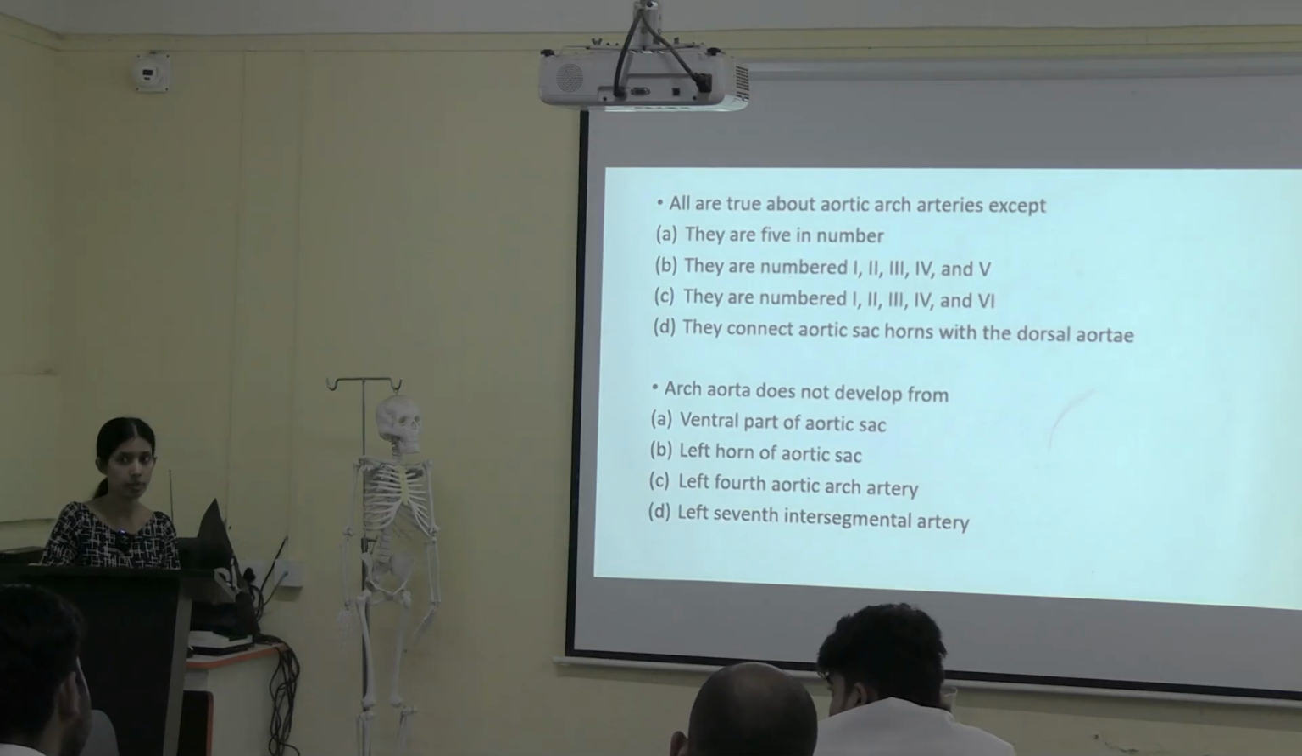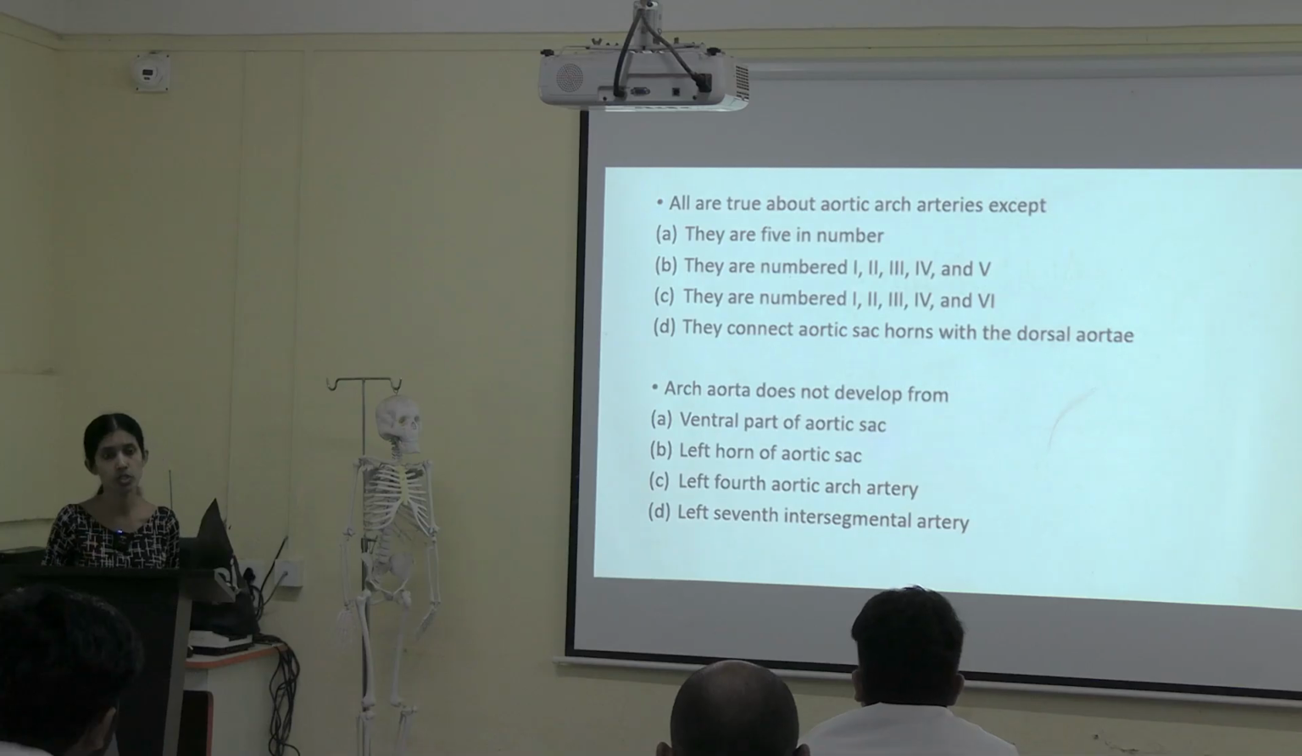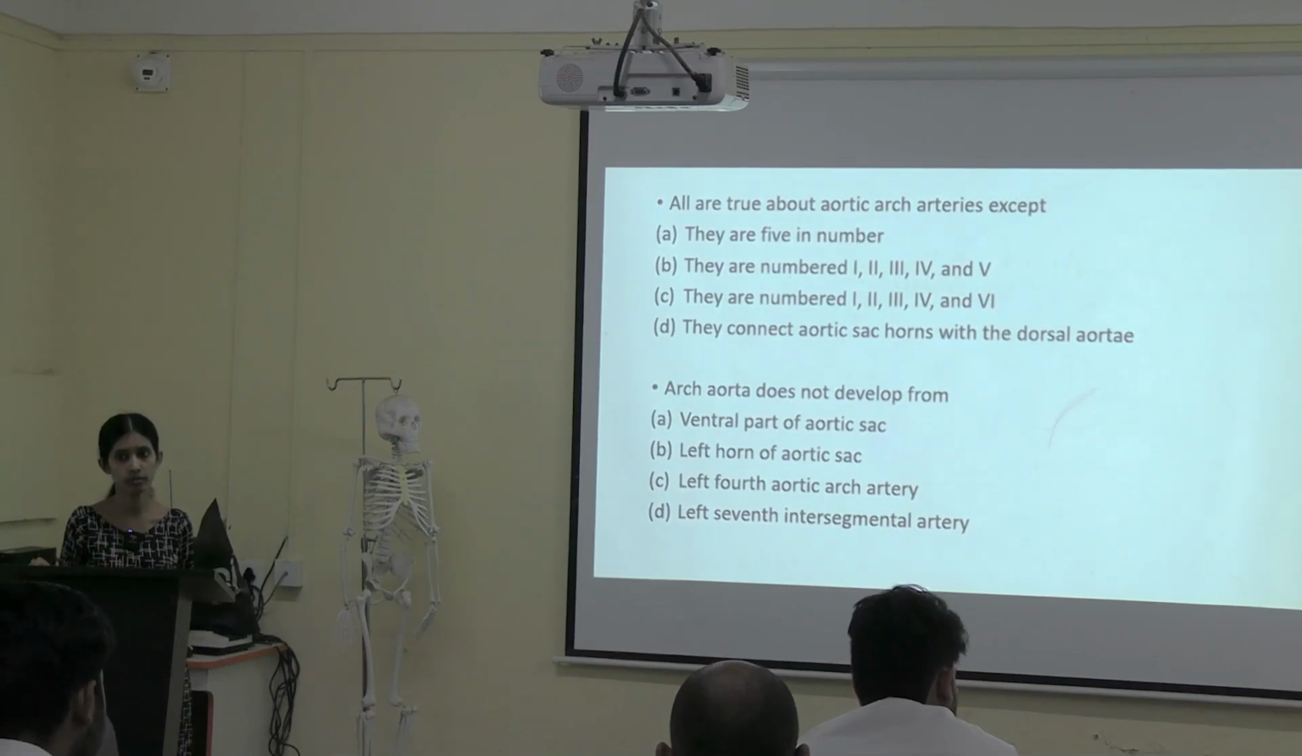It is not developing from left 4th aortic arch artery. Okay. Any explanation for that? Left 4th aortic arch artery disappears. It degenerates. Okay. You want to add any other points? No. Okay, fine. Others? While writing your assignments for MCQ, along with choosing the option, you have to give the reasons. With reason, you have to write it. Okay? Thank you.